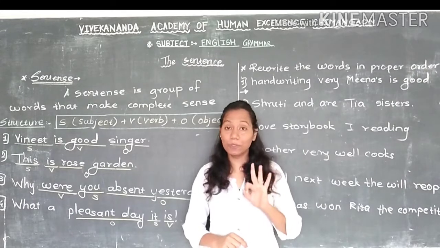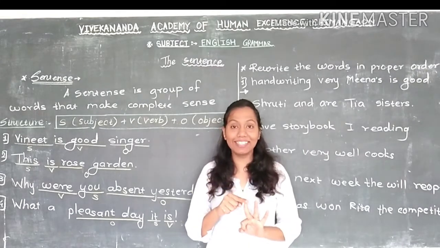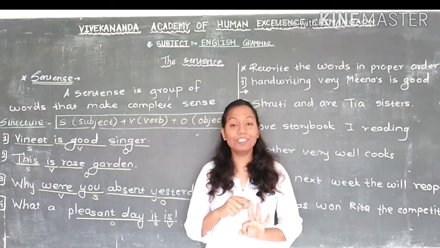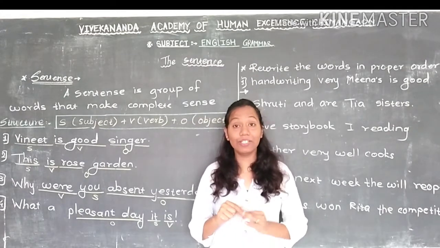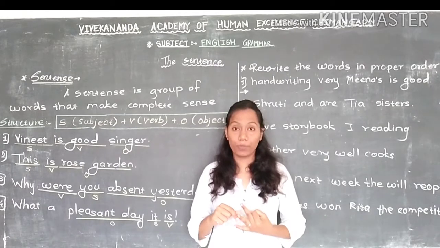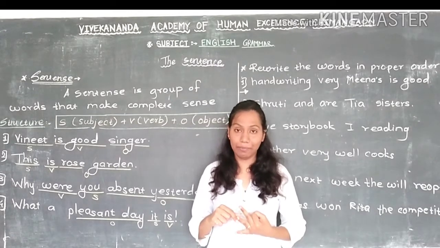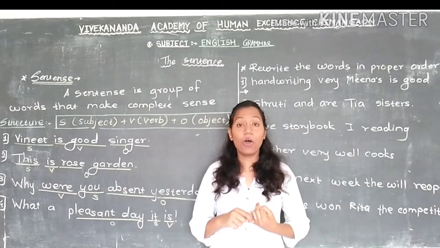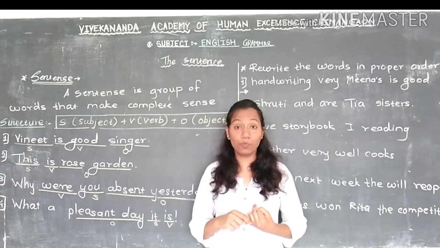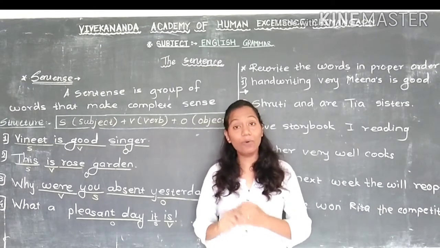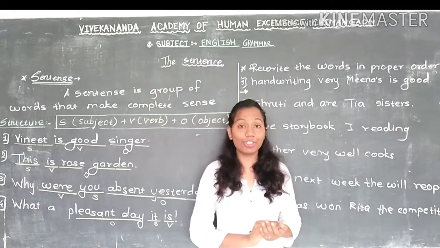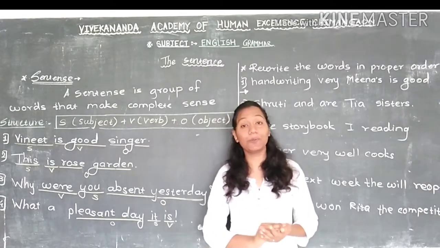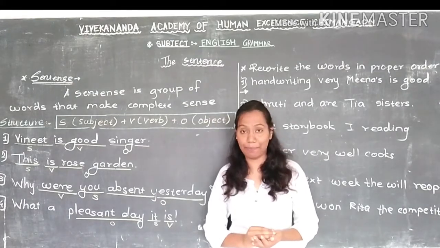So these 3 rules we learned here. The first rule is, always start the sentence with a capital letter. At the end of the sentence, use a full stop, question mark, or exclamation mark. Rule number 3, all sentences come with a verb. Correct? Now, how to frame the sentence? What is the structure of a sentence? That we are going to learn here with this same example.